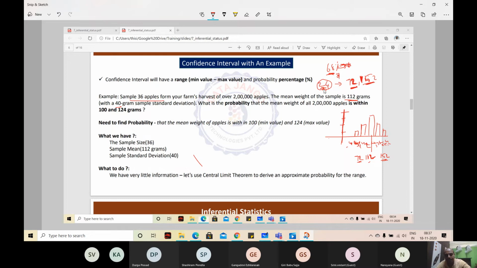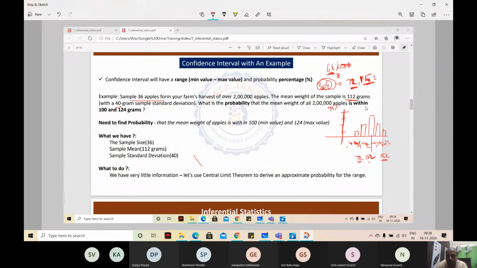Either that statement or this statement is the same, right? I can say I am 68% confident that the apple weights are going to be within 72 to 152, because data is normally distributed and within one standard deviation there is 68% of the data.